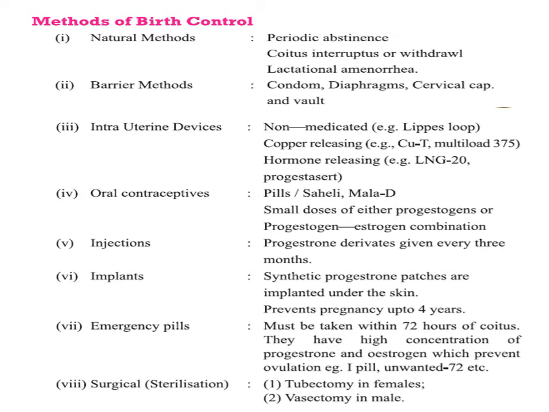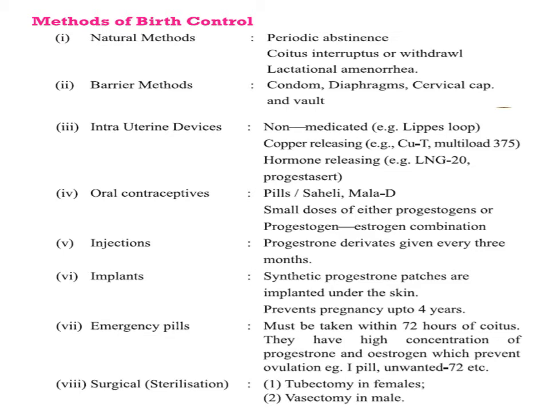In last, we have to talk about the surgical method. In surgical method, there are two methods. One is called tubectomy, that is followed in female, and another vasectomy, that is followed in male. The surgical method is a terminal method to prevent pregnancy. See, surgical methods block the transport of gametes and thereby the conception also.